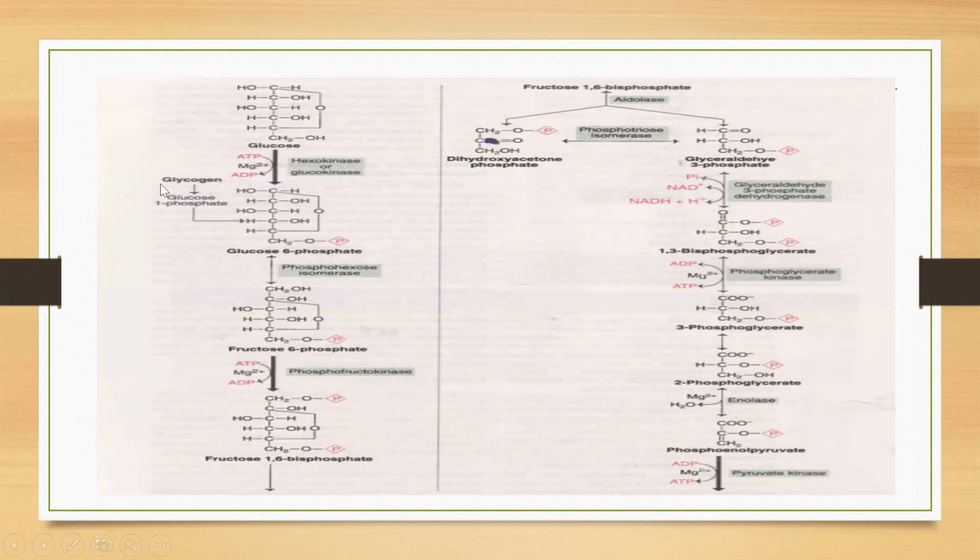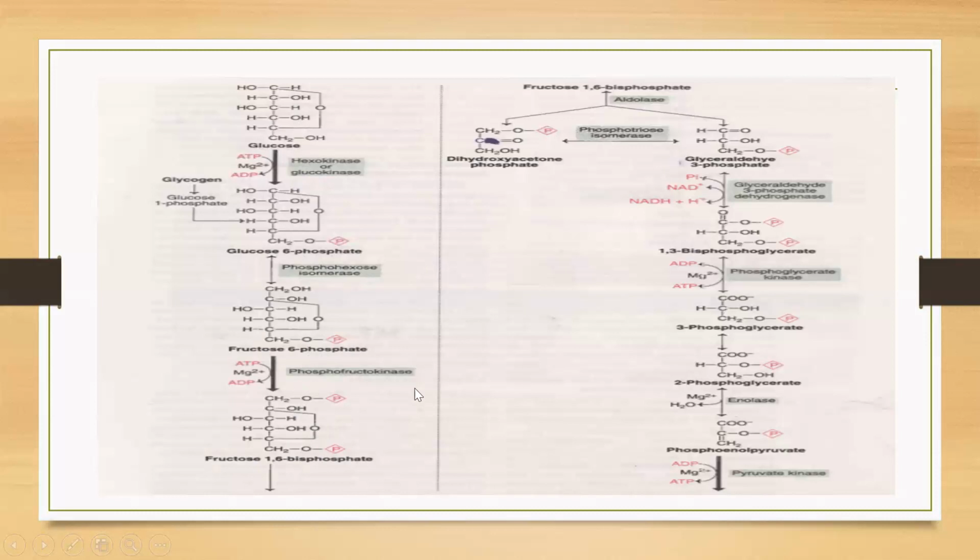Okay, so total at this first phase, energy investment phase, these are the 3 steps which come under the energy investment phase. And at this step, the 2 ATP molecules are utilized or invested, and therefore it is called the energy investment phase. In this phase, the 2 irreversible steps come, that is the glucose to glucose 6-phosphate and fructose 6-phosphate to fructose 1,6-biphosphate. This is also the second irreversible step in the glycolysis.